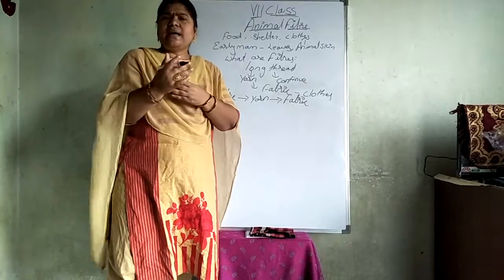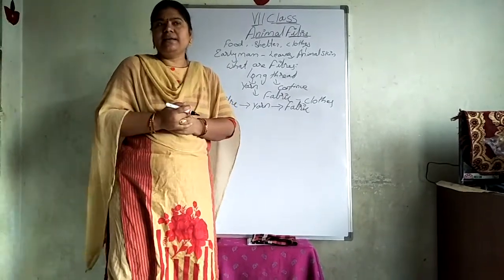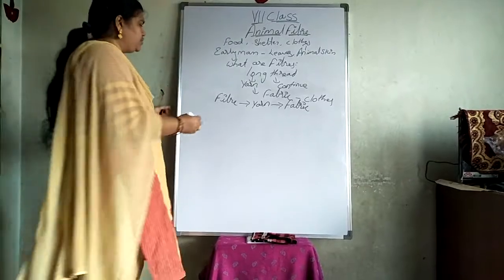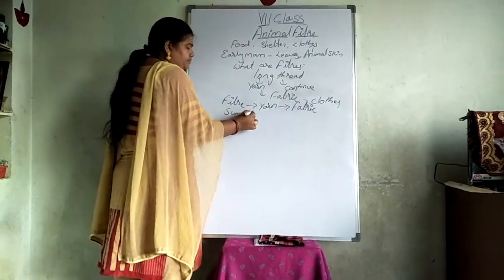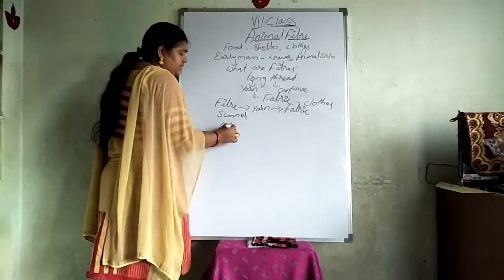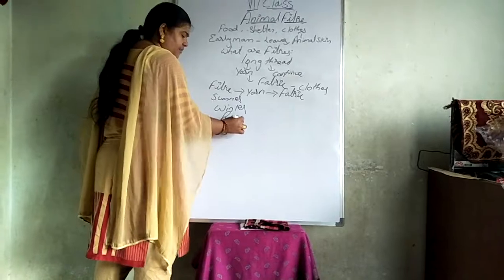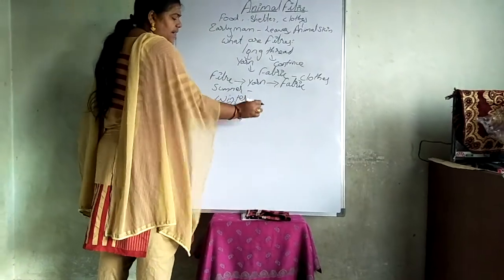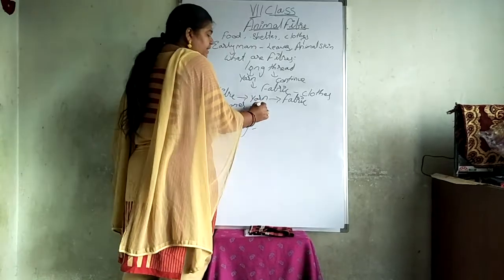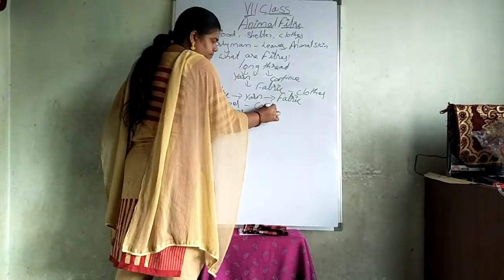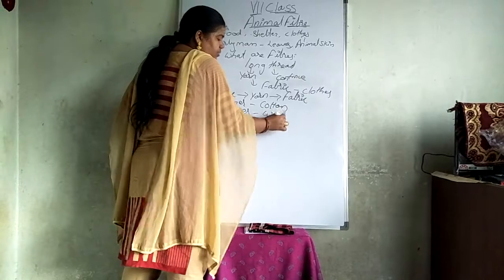Then how many types of fibers are we having? When we come to that topic, we have different seasons like summer, winter and rainy season. In summer season, we wear cotton clothes. In winter season, we go with woolen clothes.